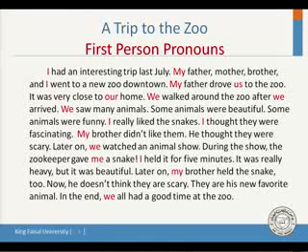Again, all the words that are written in red are first person pronouns. And we use them when we talk about personal experience, when we write a personal narrative, like a story. This person, or this writer, is talking about a visit he took to the zoo with his parents and brother.